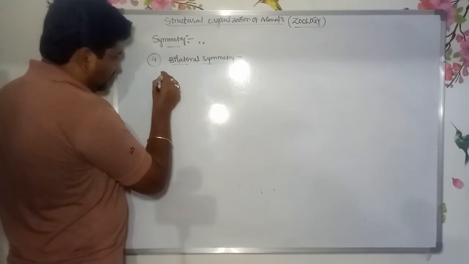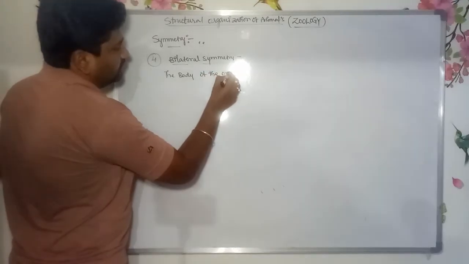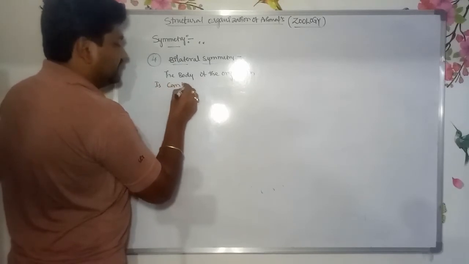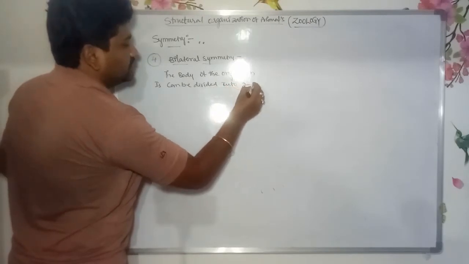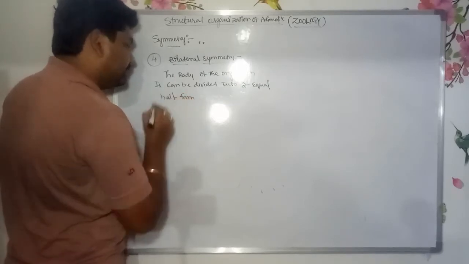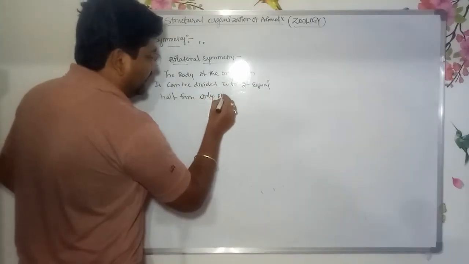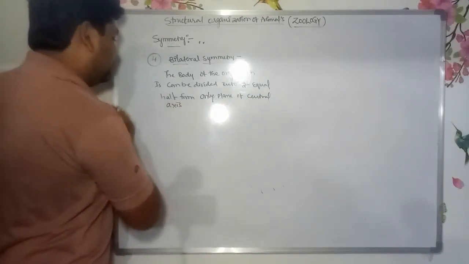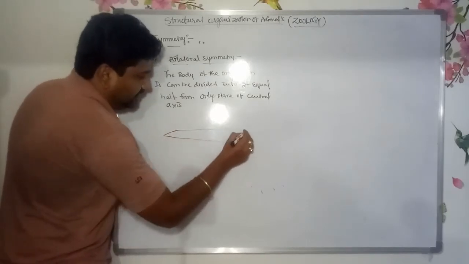Write down: the body of the organism can be divided into two equal halves from only one plane of the central axis. One example of this organism is Platyhelminthes.